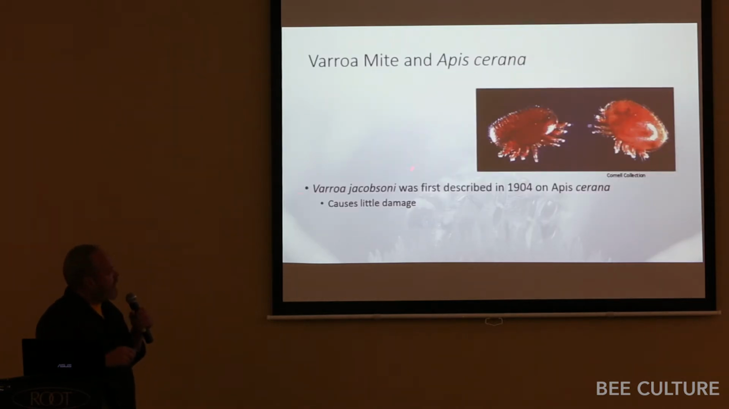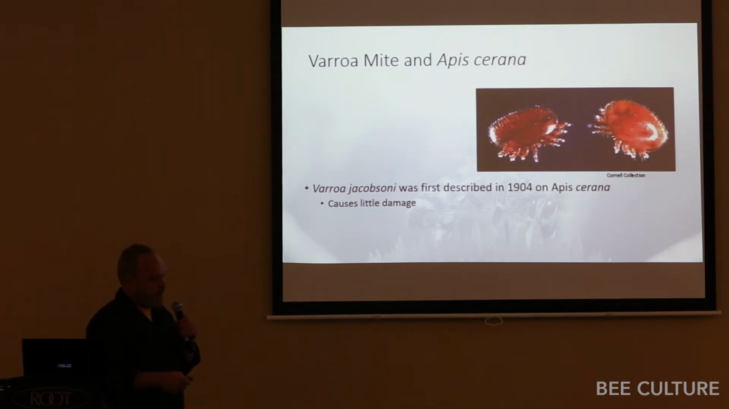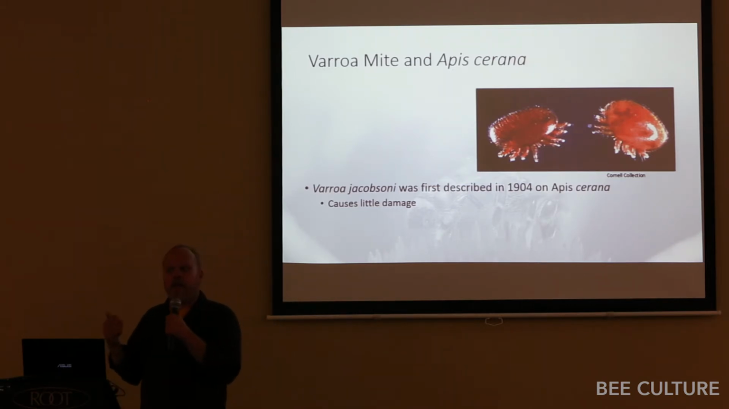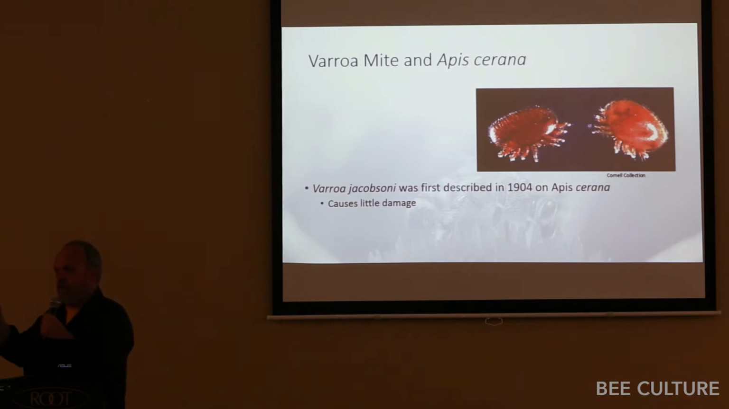So it was first described. Now, if you read the literature, if you go back a ways, you'll find that we talked about Varroa jacobsoni first, because it was first described as Varroa jacobsoni on Apis cerana in 1904. When scientists name something, they have a voucher specimen, and that gives its name. It turns out there are several species of Varroa, and the Varroa we had originally was not actually Varroa jacobsoni, and that's why it got the new name Varroa destructor.